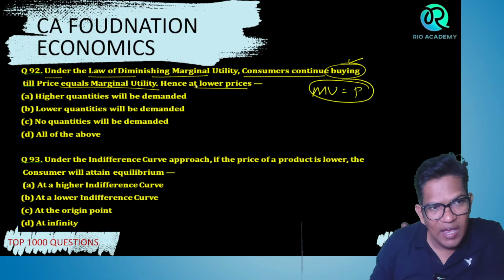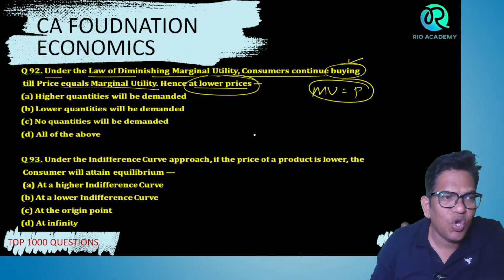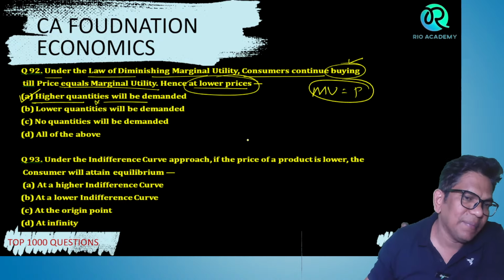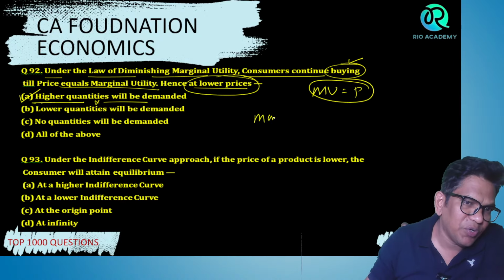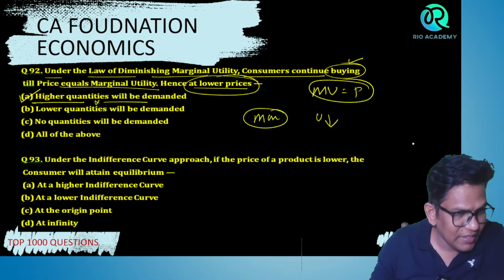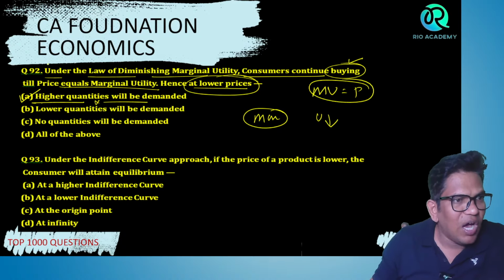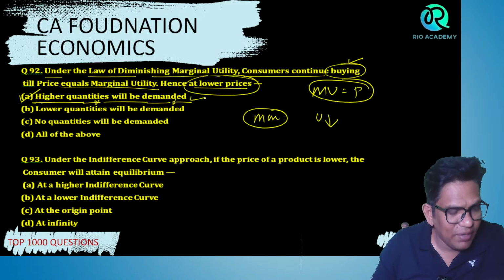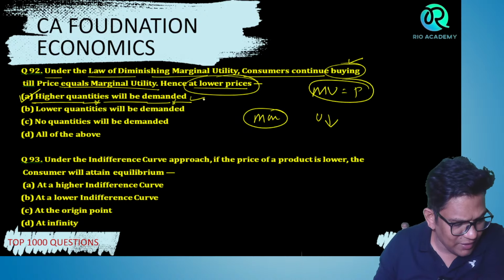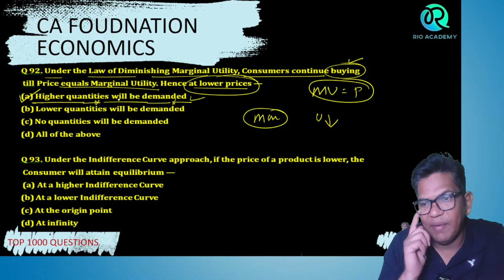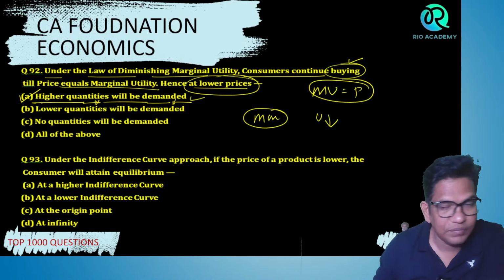Tell me, guys, hence at lower price what happens? Obviously, the more and more you want to buy, because see, very simple, when you buy more goods, that utility starts declining. Correct? So higher quantities will be demanded here. Higher quantity will be demanded. Yes, G1, you are right, bacha. Perfectly correct. Higher quantities will be demanded here. समझ में आया?